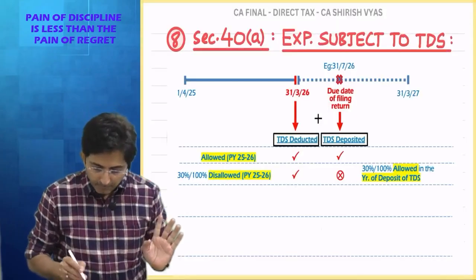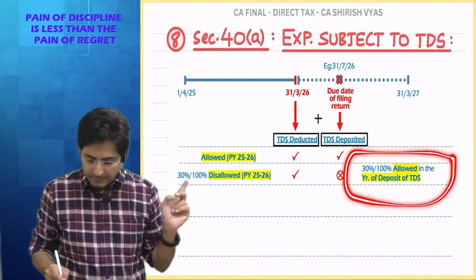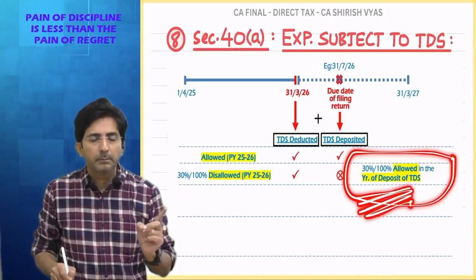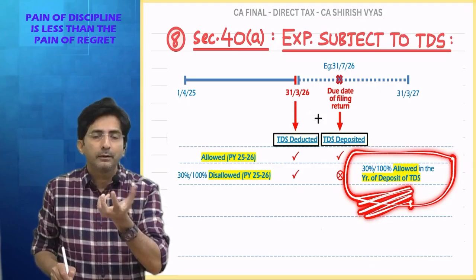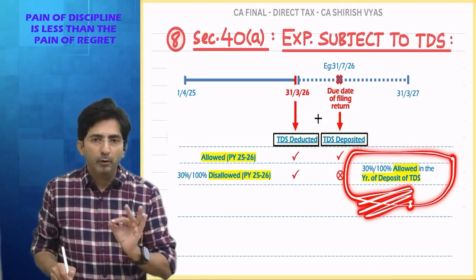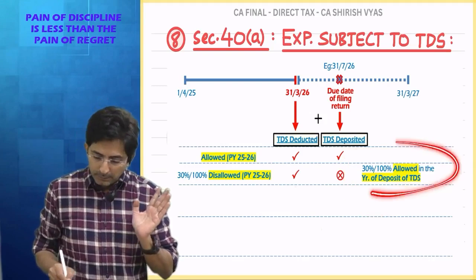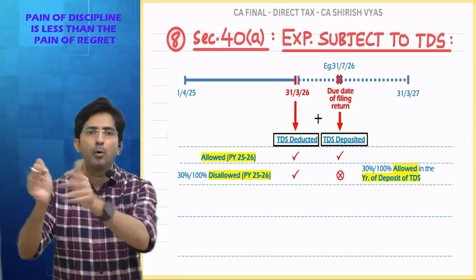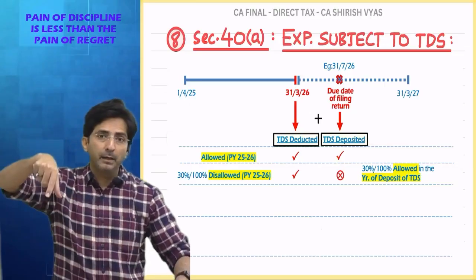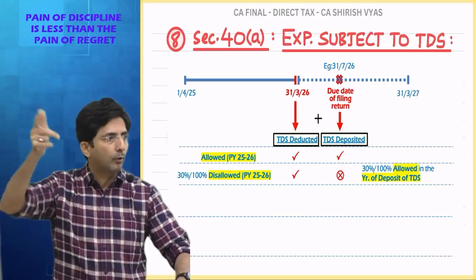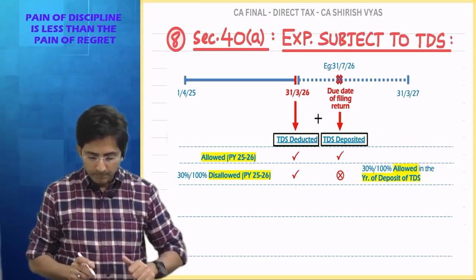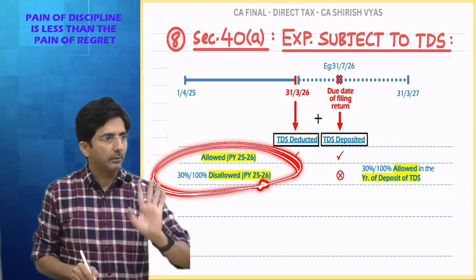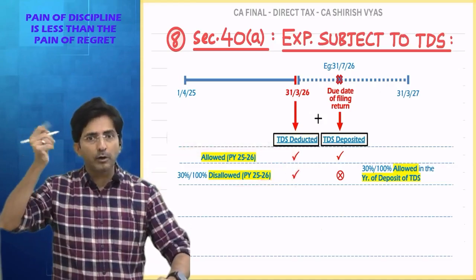So see, the conclusion is what? Read this sentence. 30%, 100% will be allowed in the year of deposit, but where will you show the effect of allowed? UBE, unrecorded business expense, because this allowing is happening in the future. In future, this current expense will become old, and in future P&L, old expenses are not recorded. Unrecorded effect will come. And in the current P&L, it will become disallowed. In future, it will come in unrecorded business expense.